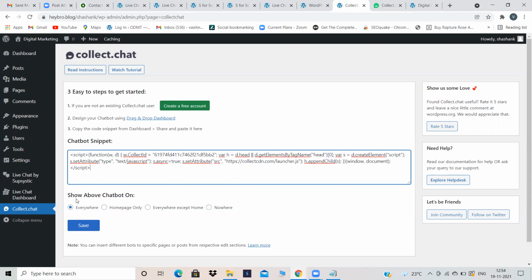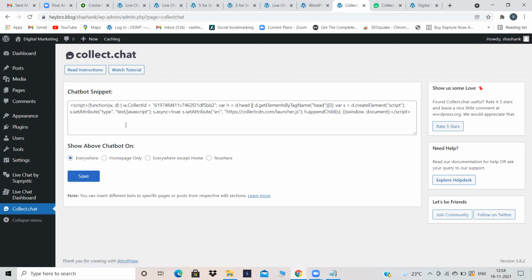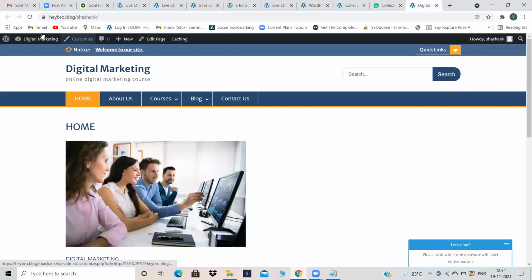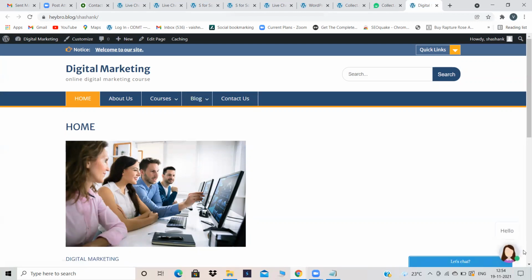After that, select show chatbot on everywhere, that is on every page, or only on home page, or everywhere except home, or nowhere. I'm selecting everywhere so that my chatbot appears everywhere. Now click on save. If you don't copy that code and paste it over here, your chatbot will not appear. So always paste that. Now see, it will appear over here. Now my chatbot is also appearing, my live chat is also appearing.